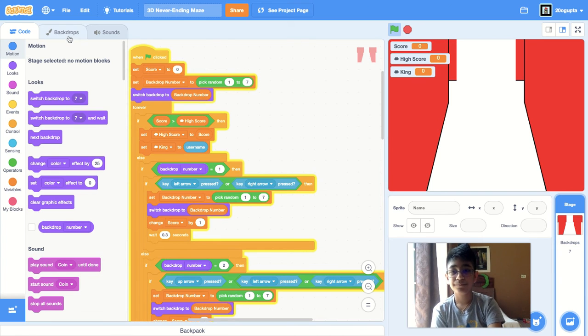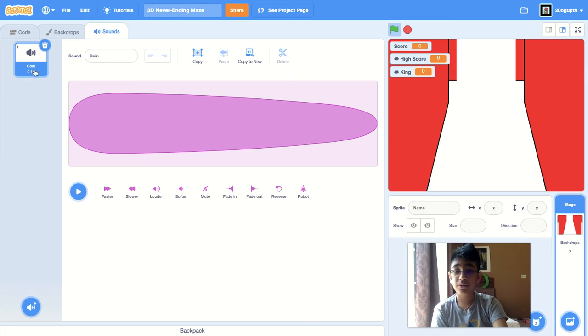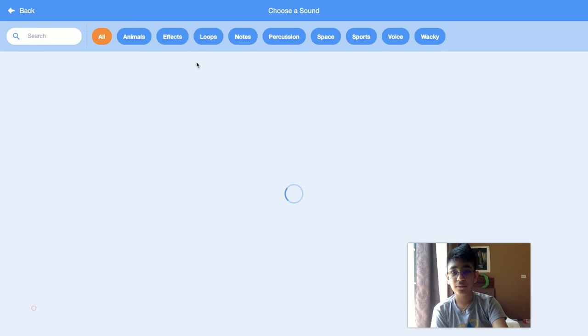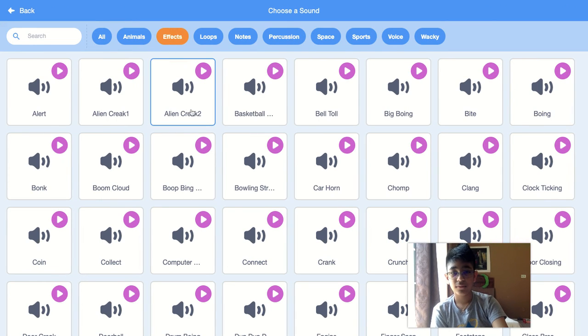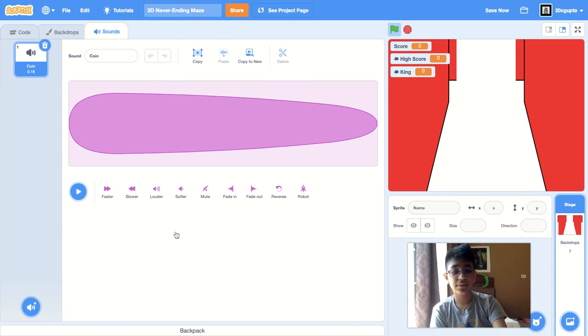Now I'm going to go to the sounds. I have this sound preloaded, the coin. It's in the sounds right here, an effect. It's a pretty nice sound. It's very short because we don't want it too long. Otherwise, it's going to be annoying, and it's just going to keep playing the entire game. That's like a background sound. That's not what you would want for a pass-the-level sound.